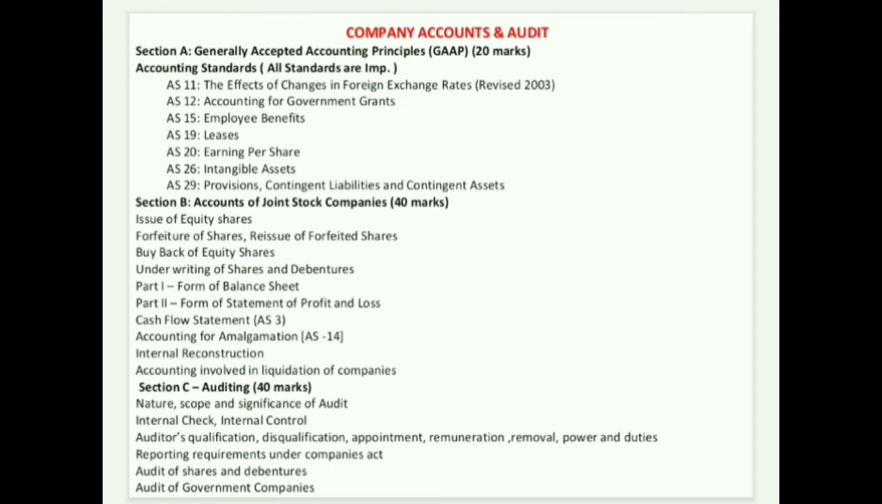Nature, scope and significance of audit, internal check, internal control, audit qualification, disqualification, appointment, remuneration, removal, powers and duties, reporting requirements under the Companies Act, audit of shares, debentures, audit of government companies. So guys, company accounts and audit is divided into 20 marks for Section A, Section B 40 marks, Section C auditing will be of 40 marks. So auditing is a quite easy theoretical subject, the topics which you have to cover.